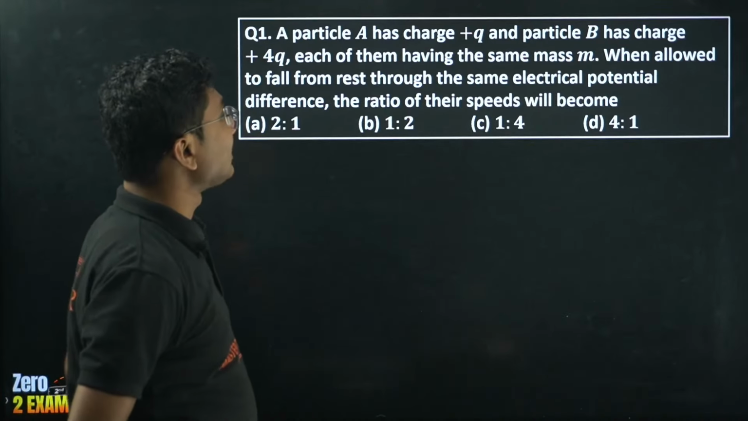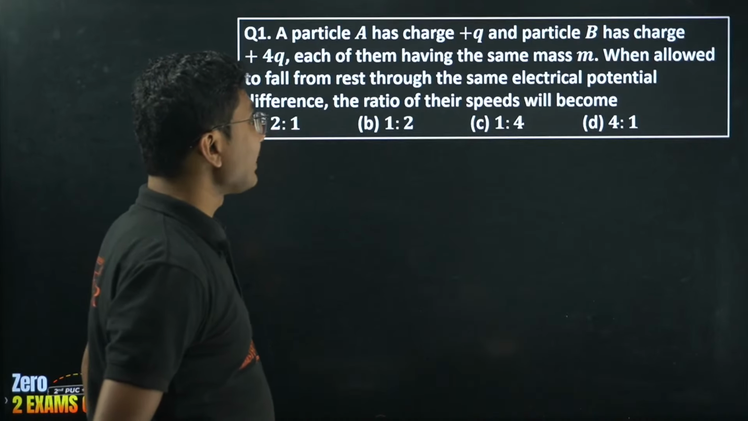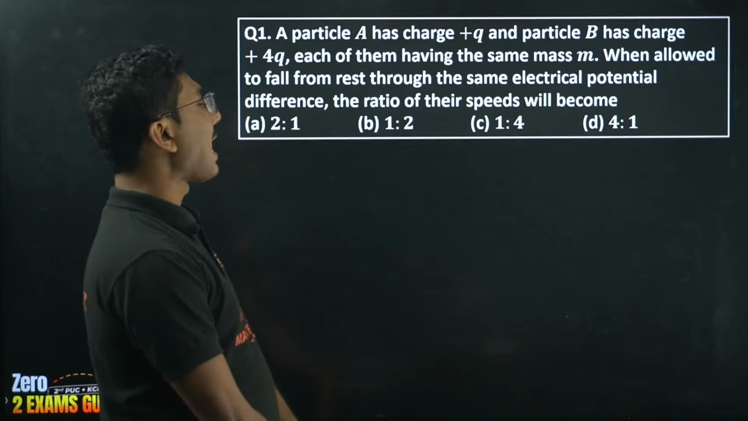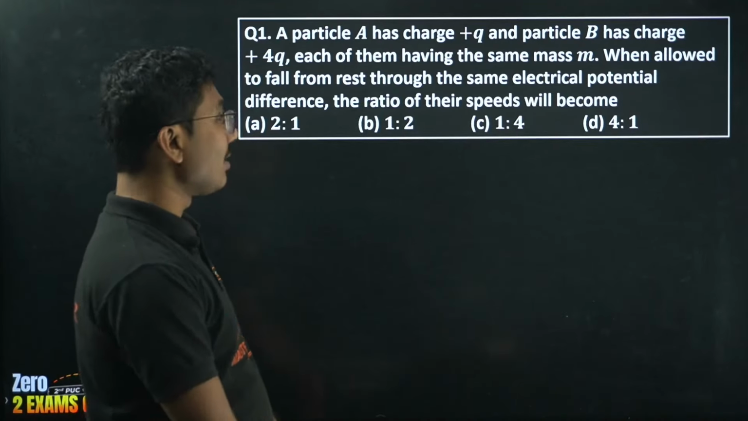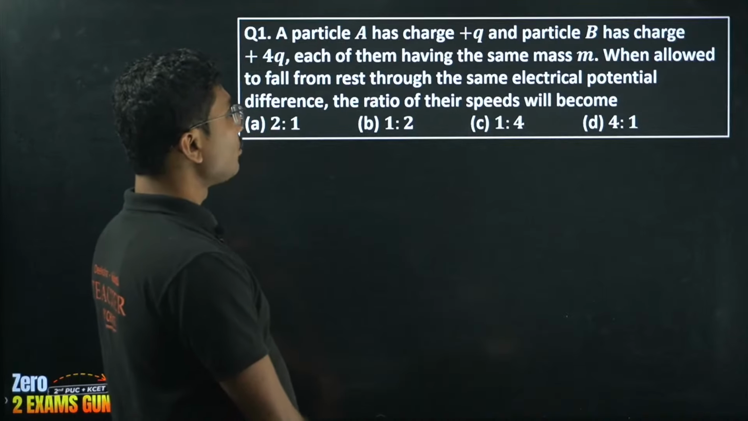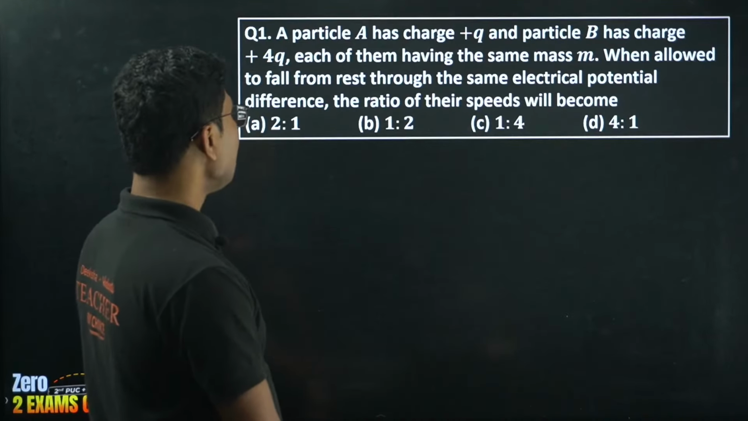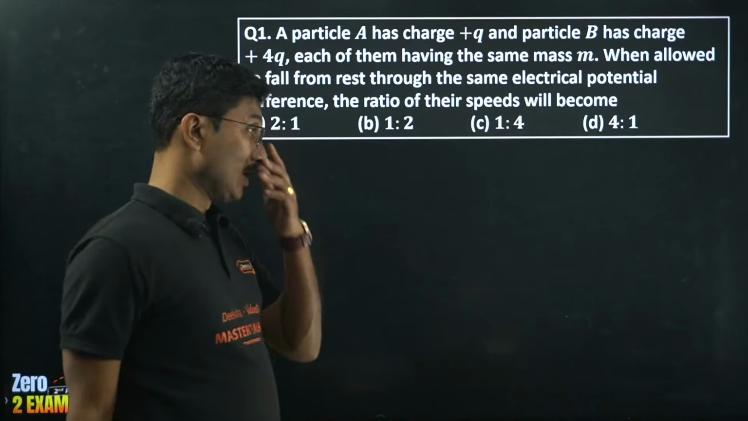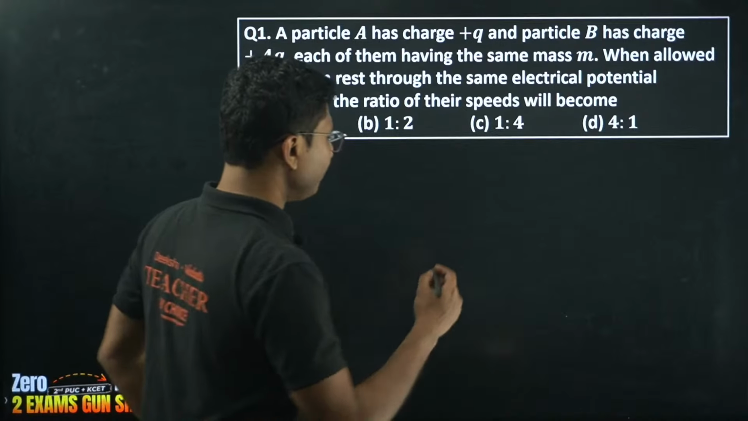Particle A has charge plus Q and particle B has charge plus 4Q, each of them having the same mass, capital M. When allowed to fall from rest through the same electric potential difference, the ratio of their speeds will be. So let me help you.